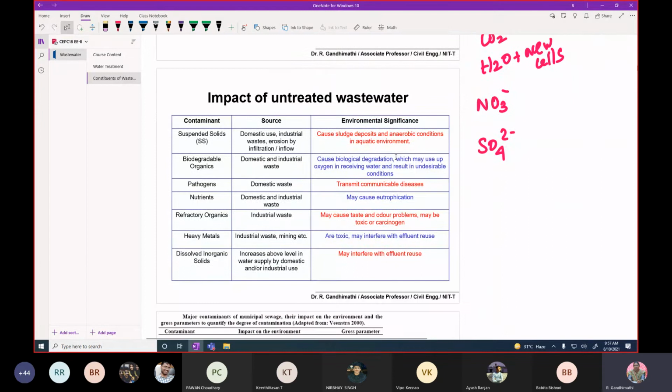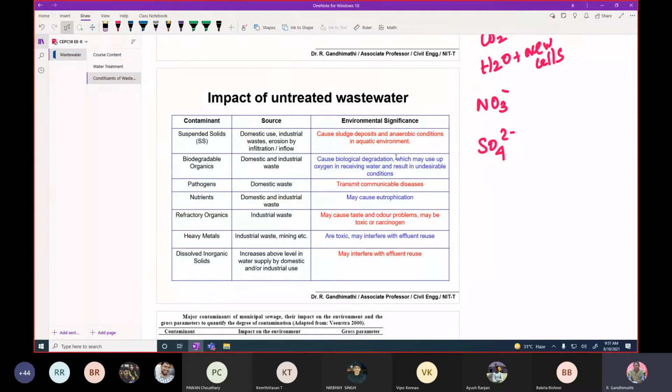Now we see the impact of untreated wastewater. For example, most of the municipalities are only now moving towards the construction of wastewater treatment plants. Otherwise, what they used to do is discharge into nearby water bodies as such, without any treatment. The first one is the impact of untreated wastewater with suspended solids.